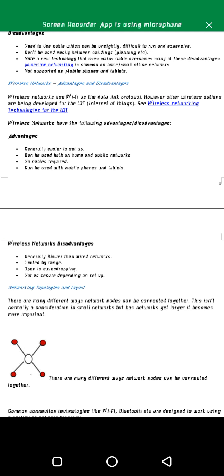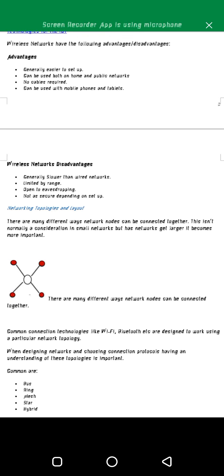Advantage 3, no cables are required to access this wireless network. That makes it very cheap and easy to access. The other advantage is that a wireless network can be used with mobile phones and tablets. This makes it easily accessible and easy to use.